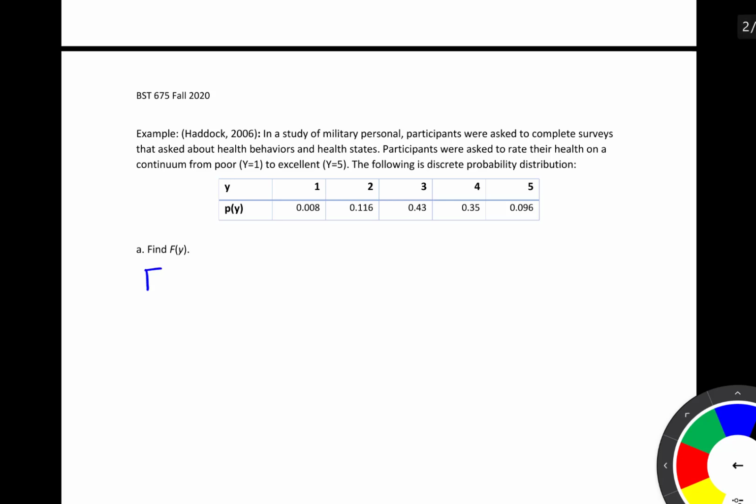So remember that the CDF is equal to the probability that our random variable is less than or equal to y. Let's first start out by evaluating the CDF at these 5 different points, 1, 2, 3, 4, and 5. Notice that F of 1 is equal to the probability that our random variable is less than or equal to 1.